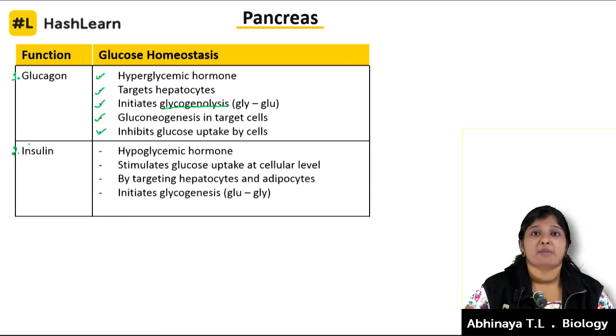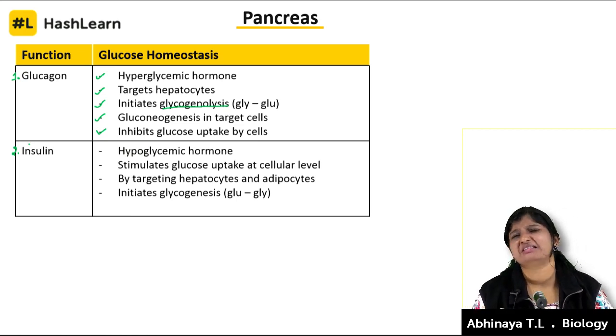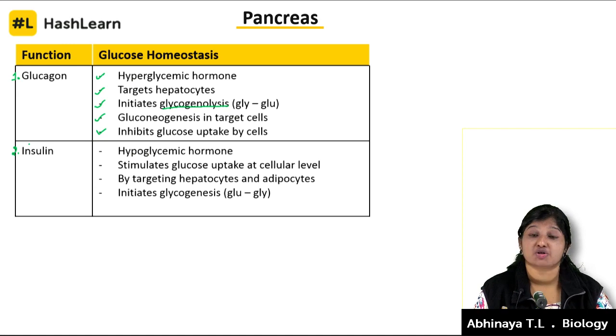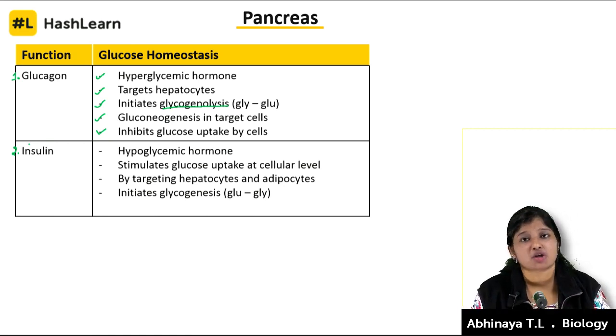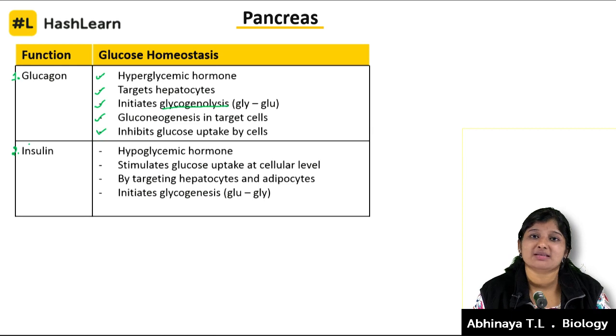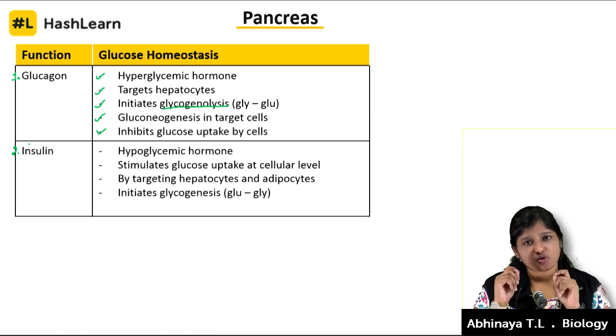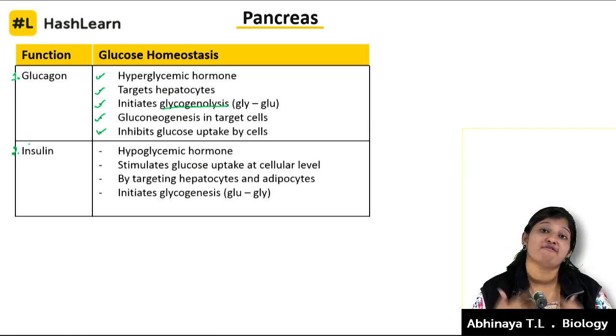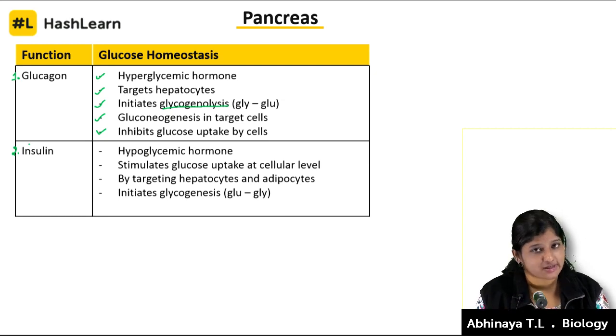Because nowadays people face diabetes for various reasons. Stress can also be one of the reasons. The other reason in our body, which could be the prime reason, is the deficiency. The deficient production of insulin can lead to various types of diabetes. Various types of diabetes are there, but the most prominent one which we'll be talking about in this class will be diabetes mellitus. Now before we do that, let's read out what's the function of insulin.